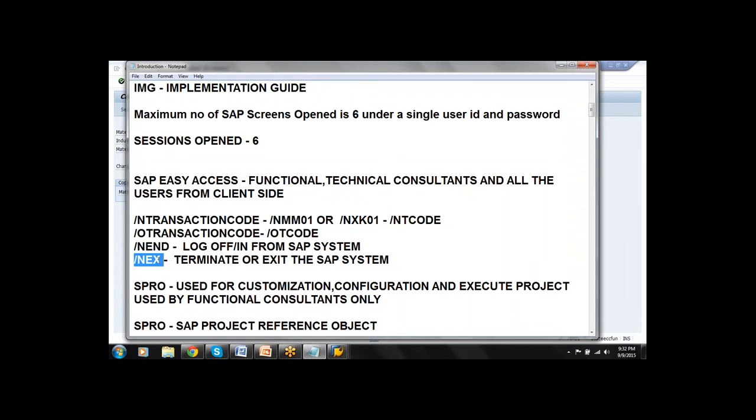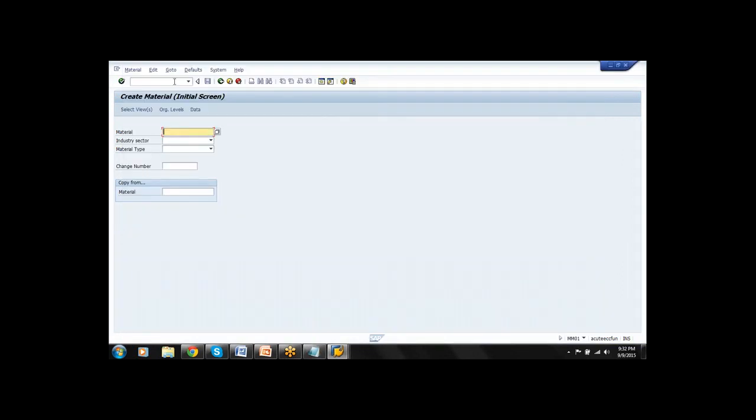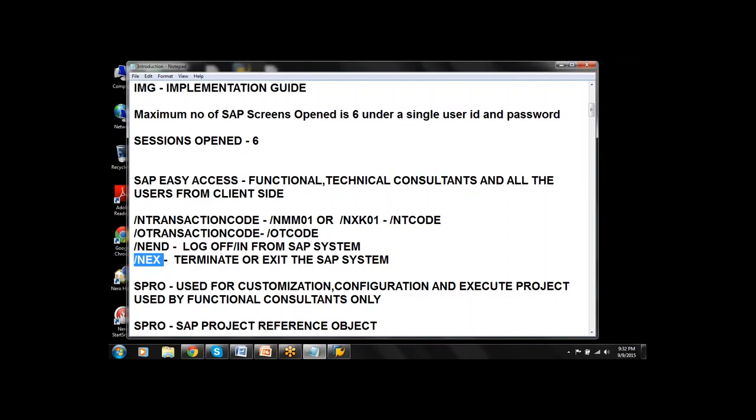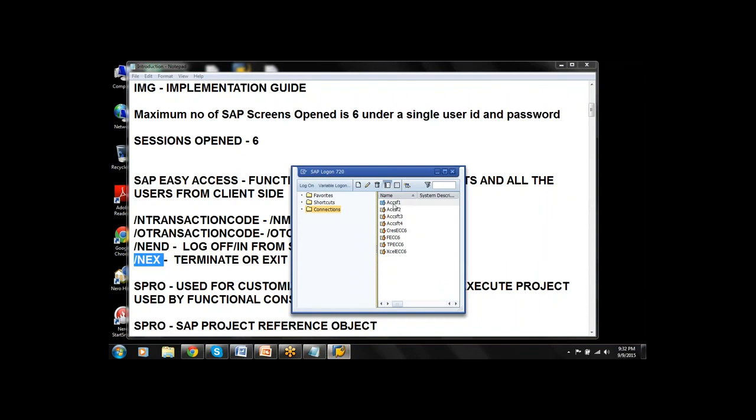Next is /n EX to exit from the system. /n EX means if you press enter, without any prior notice, the system will terminate the screen. Again, I need to log in again.